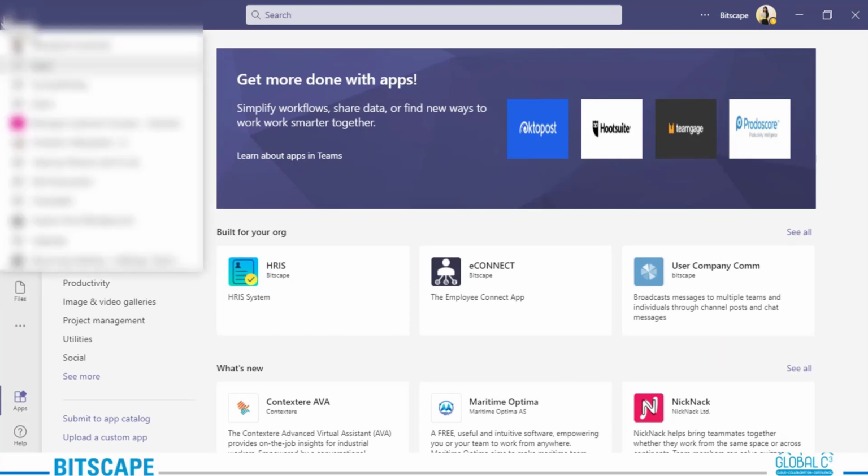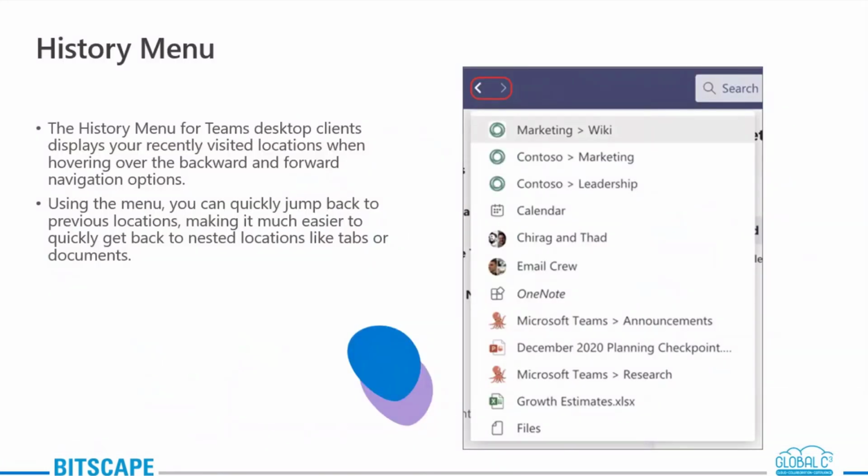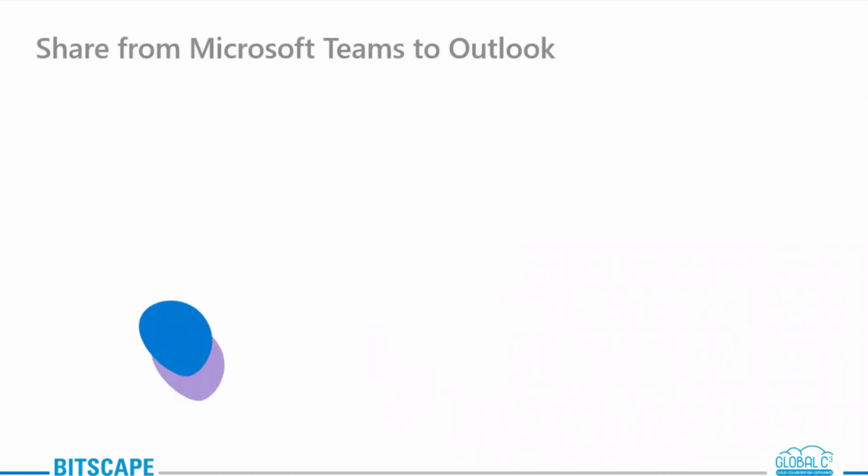All you need to do is just hover over it. When you hover over it, you can just access this. Plus, this list will show you the latest 12 unique areas that you had lately visited, and this could include everything, right from your, let's say, activities, channels, conversations, tabs, files, applications, and just about everywhere else you can go in Teams. Okay, so this is how the history menu works.